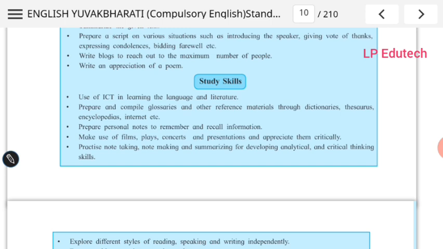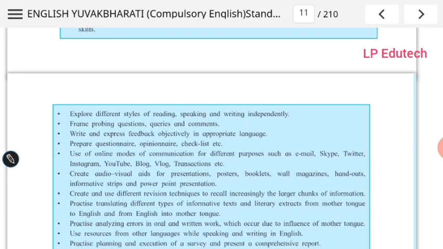Make use of films, plays, concerts and presentations and appreciate them critically. Practice note taking, note making and summarizing for developing analytical and critical thinking skills. This is what is expected.